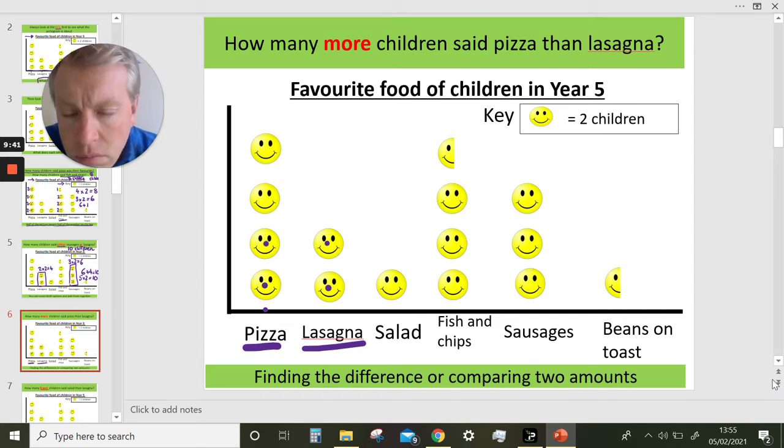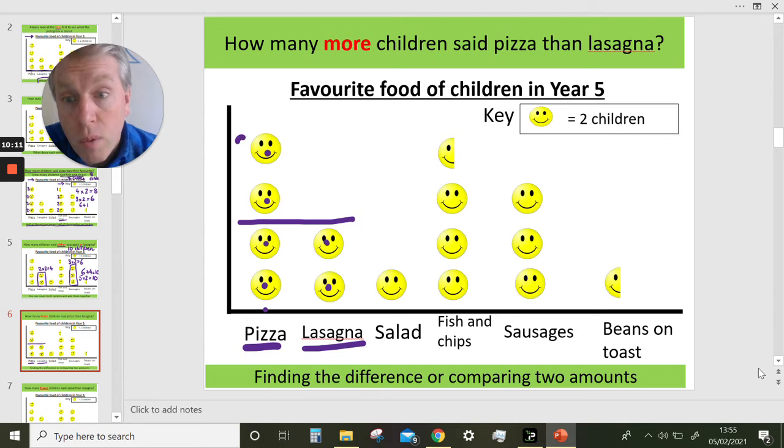Well, look. They start here, don't they? Because if it was just these 4, 2 for pizza and 2 for lasagna, then it would be none were more because it would be the same amount. Not more, not less, but the same. So the pizza, these two are the smiley faces that are more.